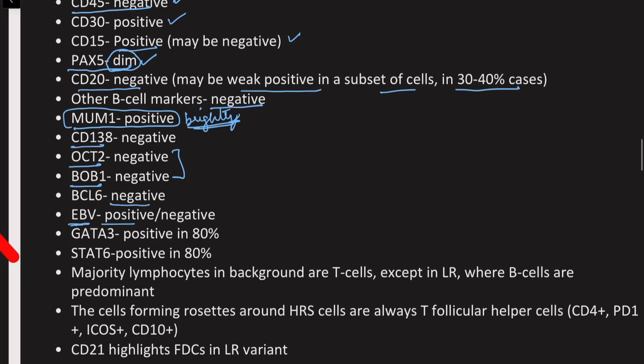EBV can be positive or negative. EBV is usually positive in the mixed cellularity and the lymphocyte depleted subtype. Another important marker is GATA3 and STAT6.